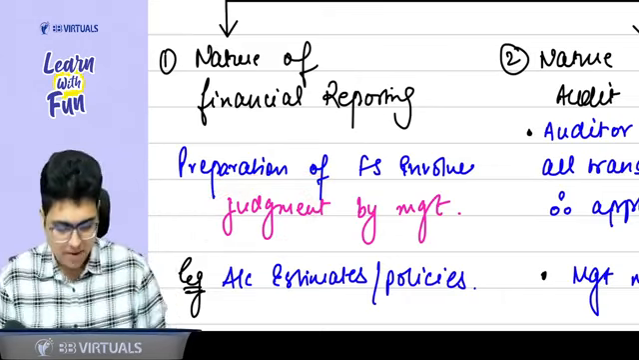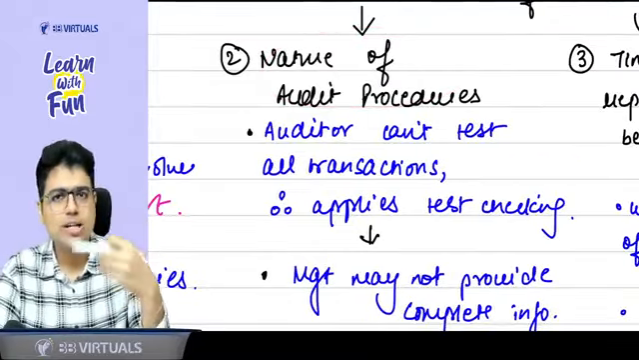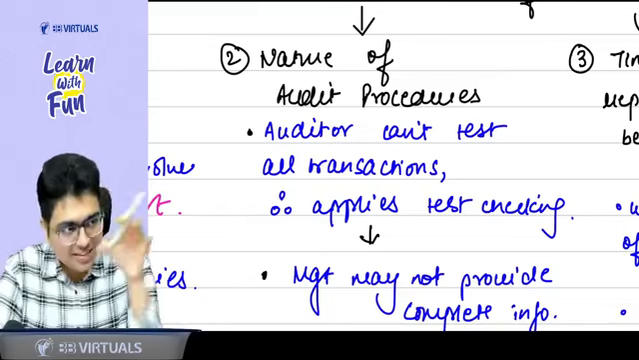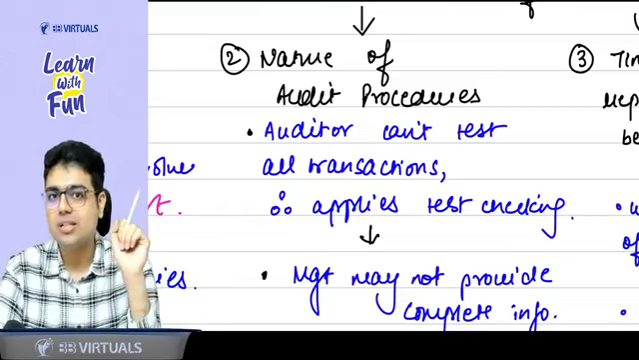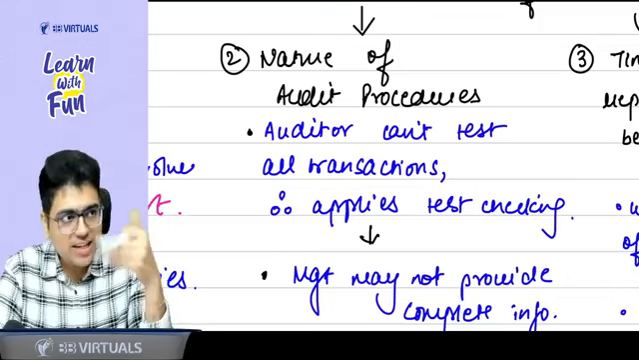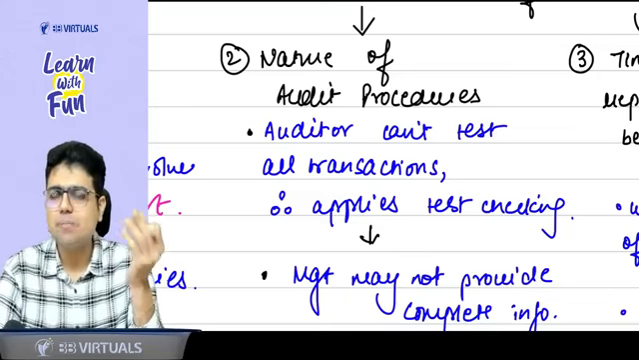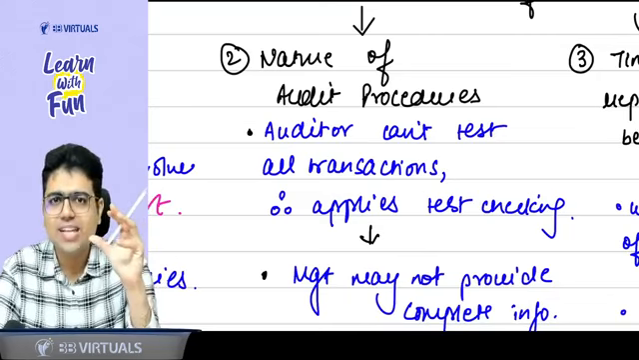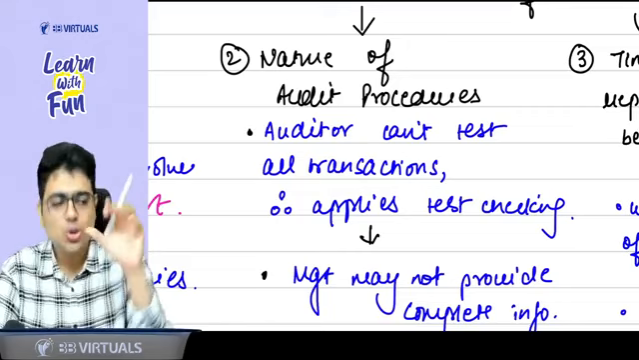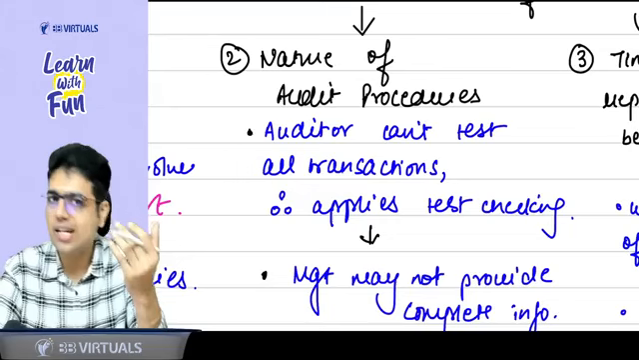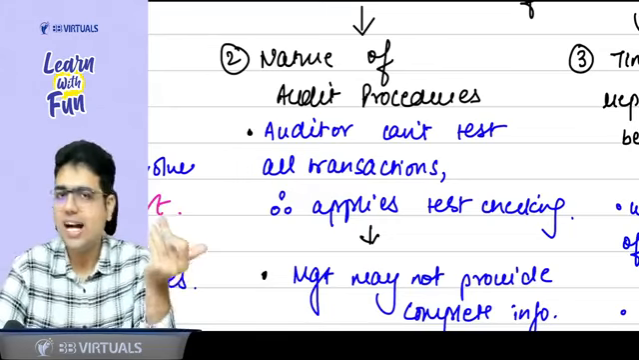Now talking about the nature of audit procedure. In simple terms, auditor cannot test all the transactions. And whatever he's testing, maybe the management does not provide complete information. Maybe they are doing some fraud. And if they are doing a fraud, that is very difficult to detect. Sir, why is fraud difficult to detect? Because we as an auditor don't have the legal powers to search the premises, to seize the documents. Because of the lack of legal powers, we cannot detect a fraud.